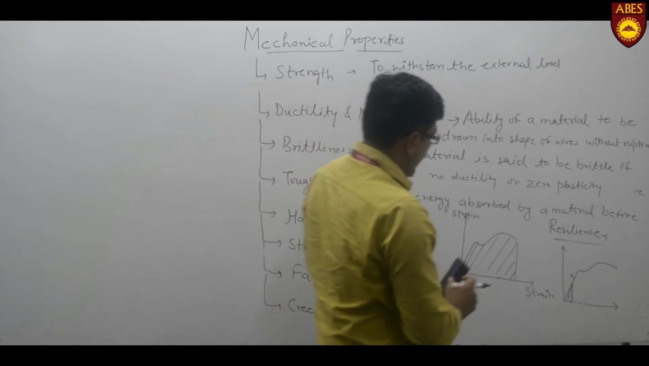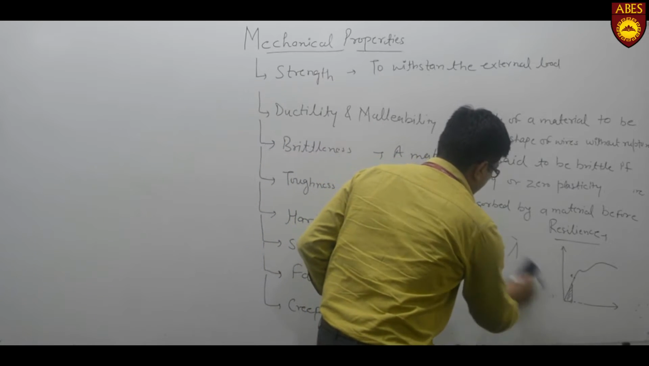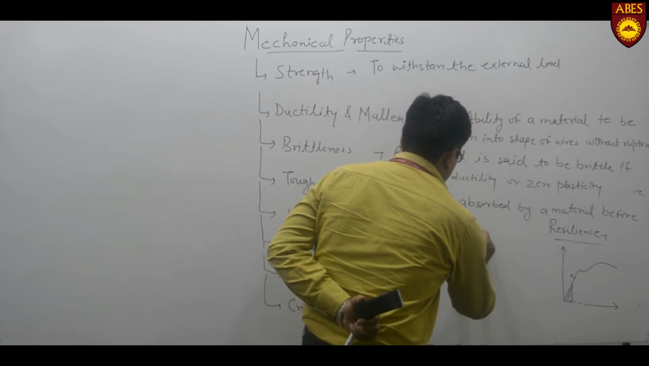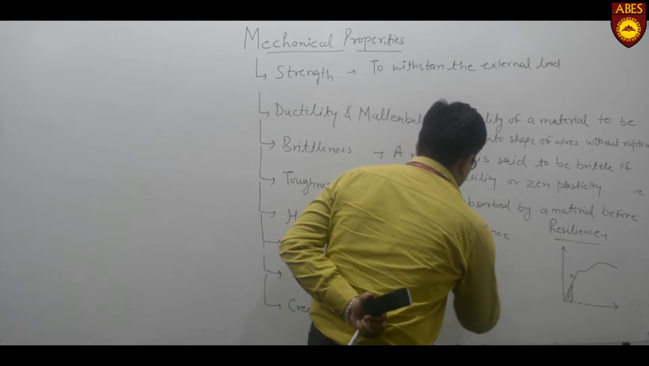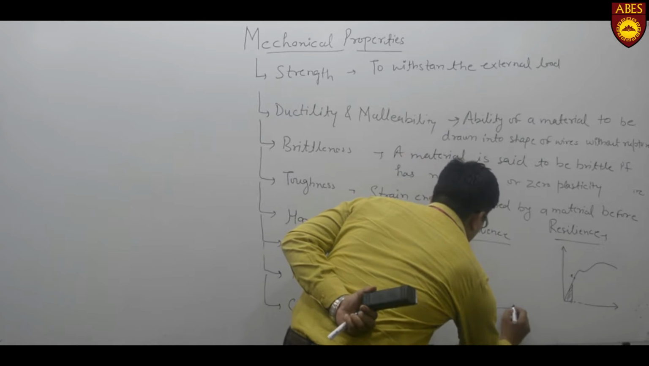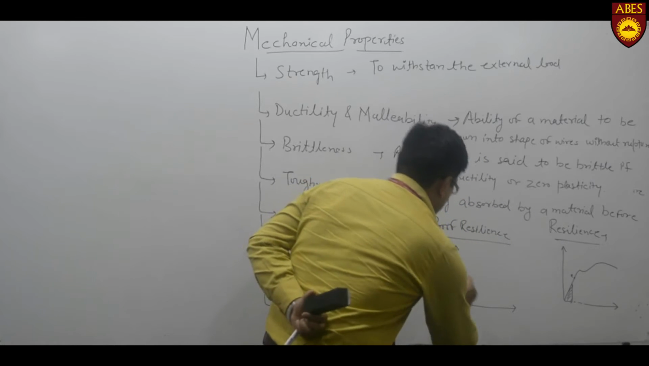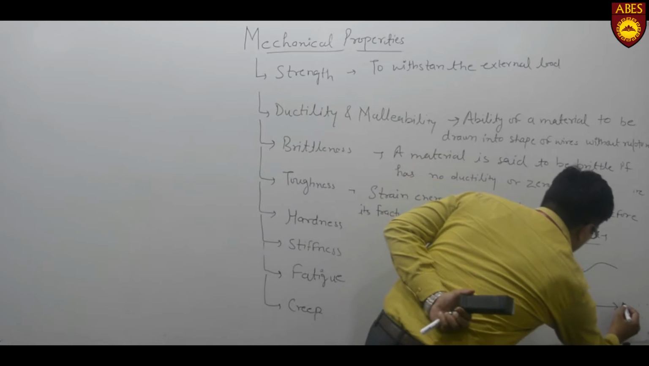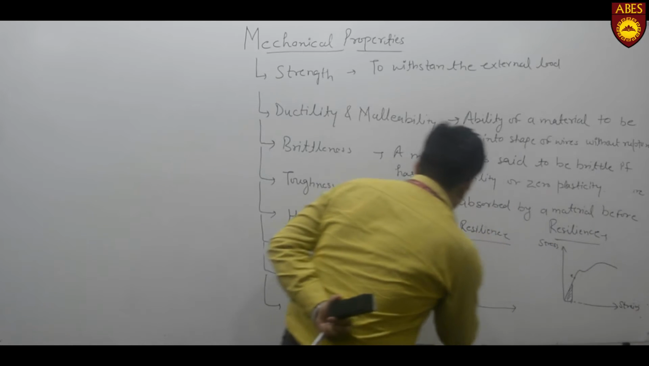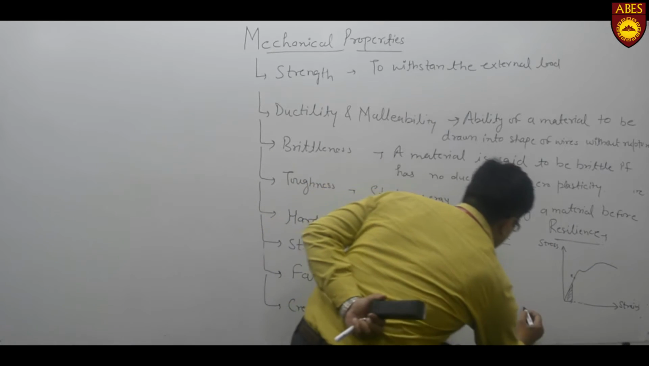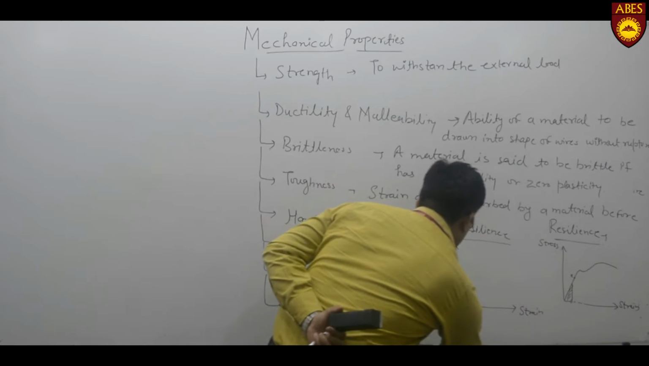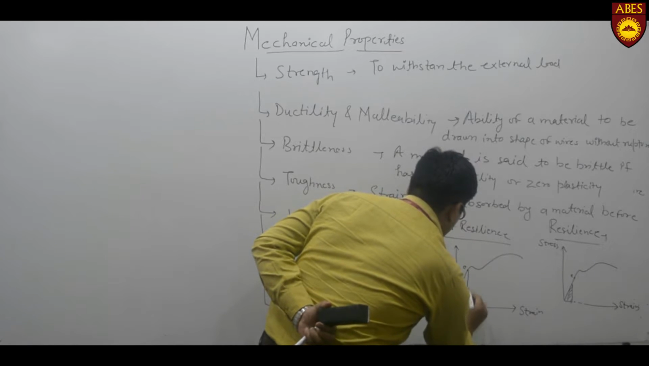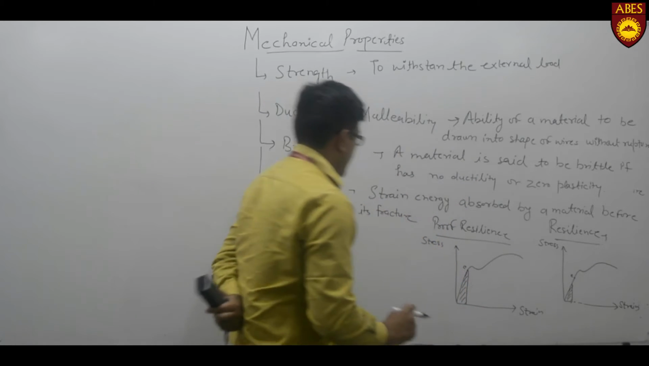Proof resilience is the energy absorbed by the material up to the elastic limit. This is stress and this is strain, and this is basically proof resilience.